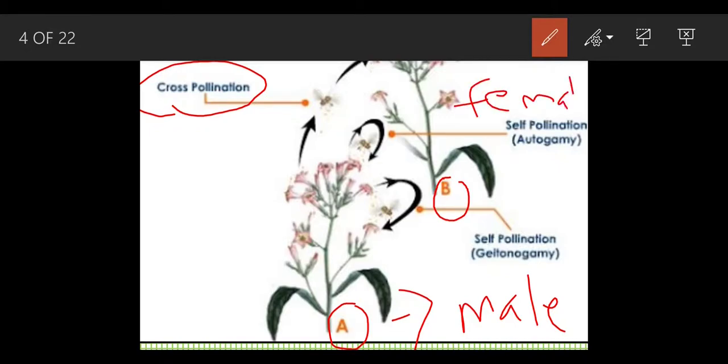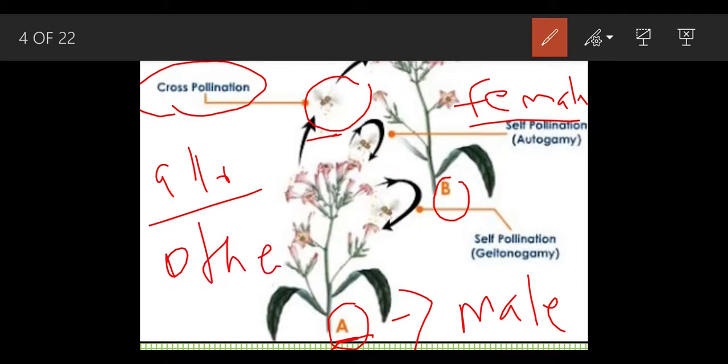This bee is going to come on plant A for nectar, and the pollens are going to stick on it. If you see this diagram carefully, these pollens will fall on this female part. So this was all about cross pollination, termed allogamy, because allo means other and gamy means marriage.